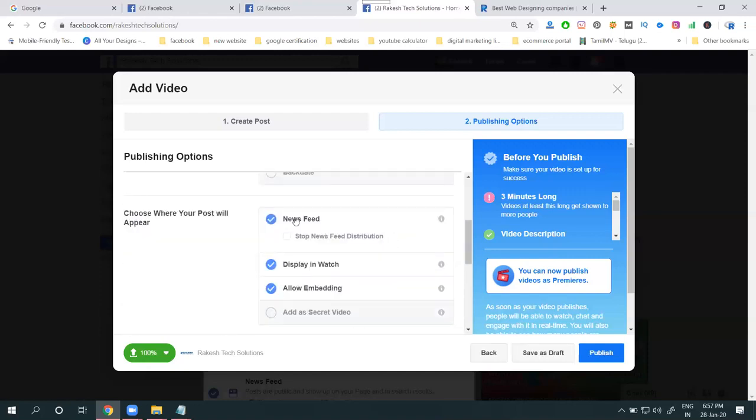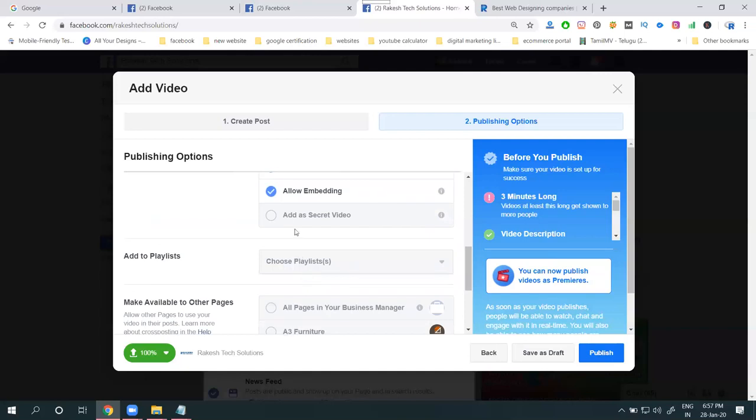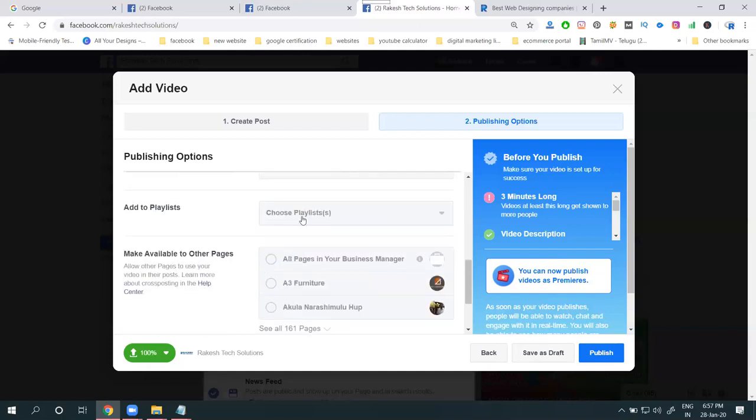In this option you have news feed, display in watch, and allow embedding. Embedding is nothing but an embed code we can use for website purposes. I'll discuss the embed code used for YouTube; in the same way we can use it for a website. And you can add a secret video as your option.